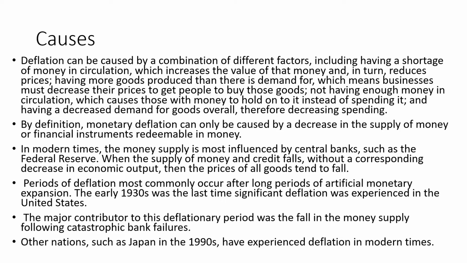The major contributor to the deflation which happened in the 1930s was the fall in the money supply due to catastrophic bank failures.